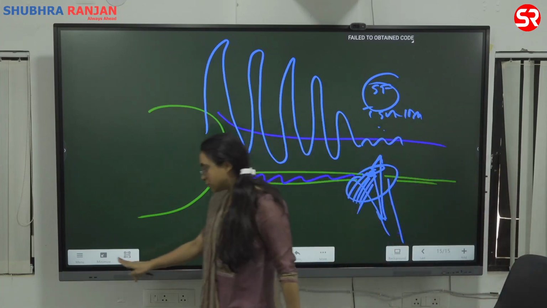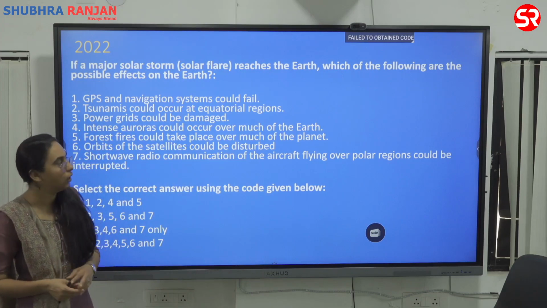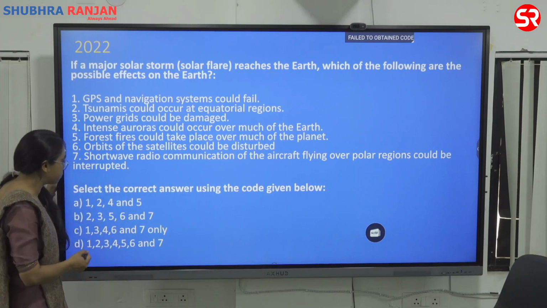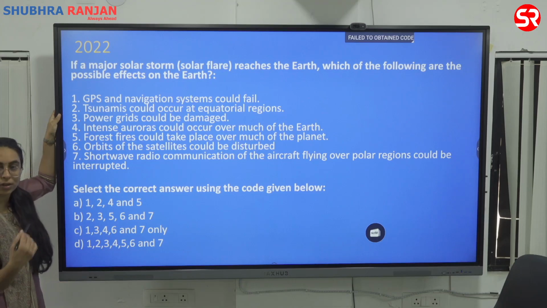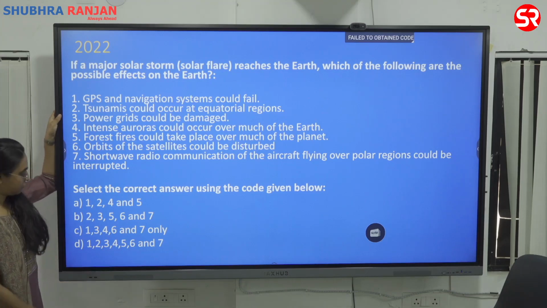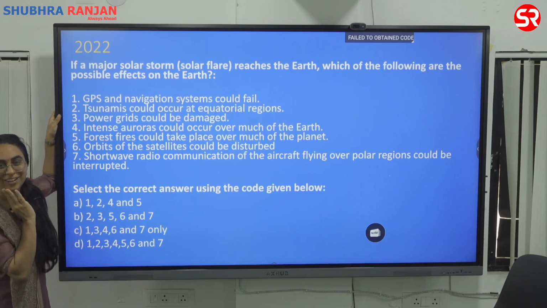So if you know this much about what a tsunami is, you would at least eliminate one option. The option that could be eliminated was 2. And can you now look at the options? The answer is C. So you need not know many things. Elimination worked till 2022.